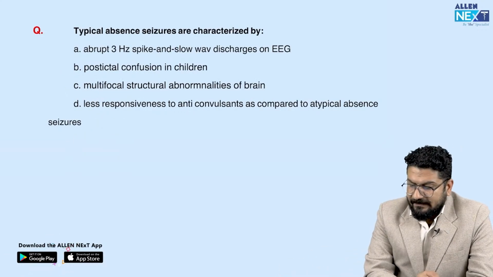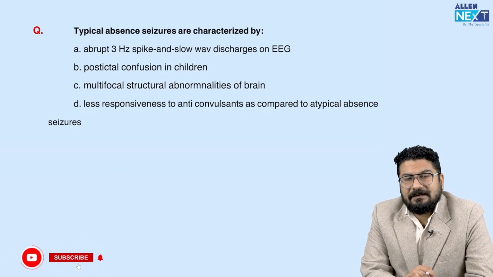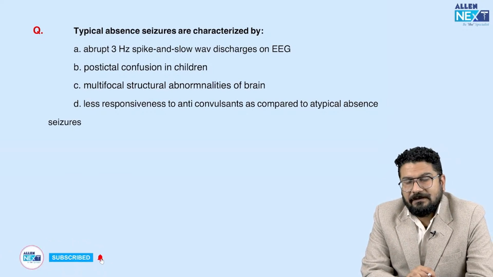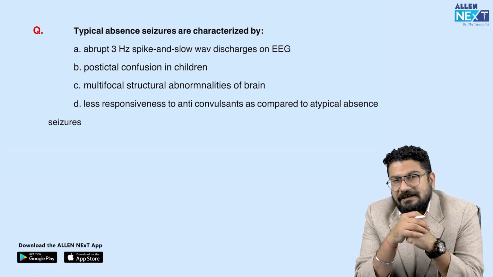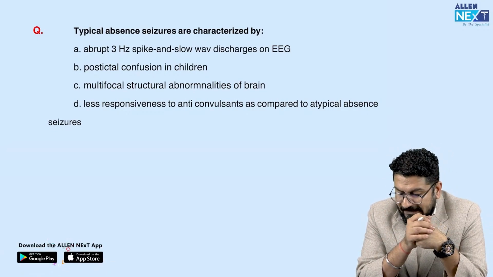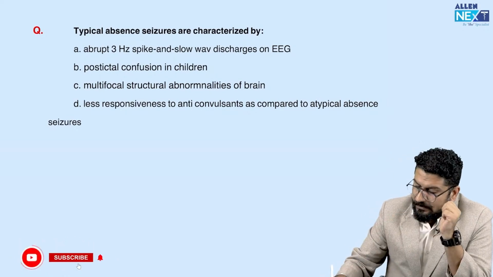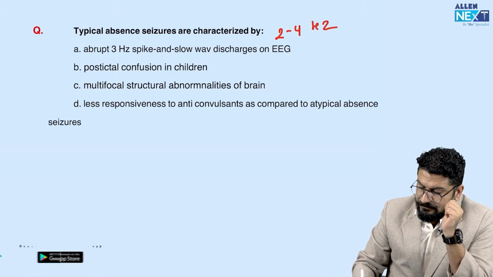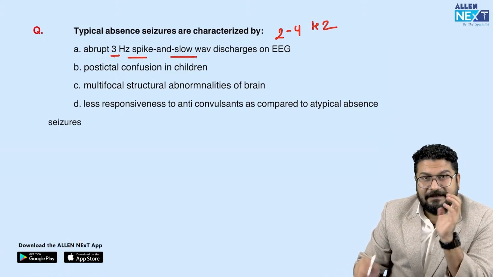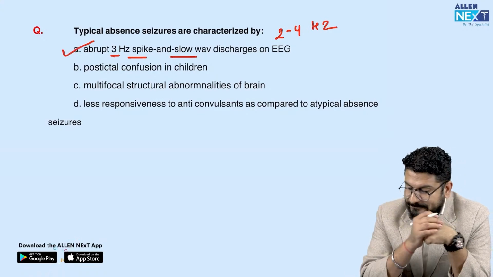Typical absence seizures are characterized by, so remember, these are the types of seizures seen in children. So we also call them daydreamers. Attacks are very brief in nature, generally noticed by school teachers. In EEG, what you will see is a 2 to 4 hertz spike and wave pattern. So 2 to 4, meaning 3, is coming in between. So this is the correct option.